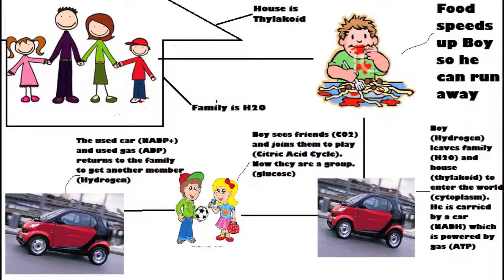He is carried by a car, or NADH, which is powered by gas, or ATP. The boy sees his friends, CO2, and joins them to play, citric acid cycle. Now they are a group, glucose. The used car, NAD positive, and used gas, ADP, return to the family to get another member, hydrogen.